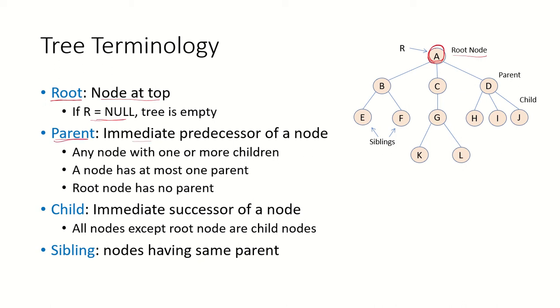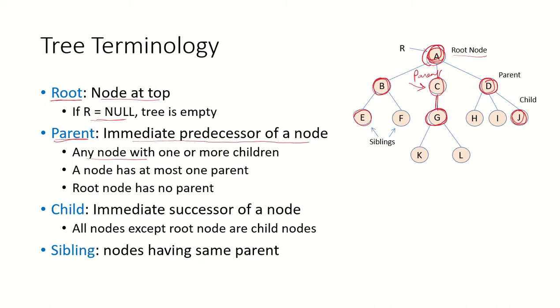Parent is the immediate predecessor of a node. So we know that for G, the immediate predecessor is C. So C we say is the parent of node G. For node J, D will be the parent. For node E, B will be the parent. For node B, A will be the parent. So the immediate predecessor of a node is the parent of a node.